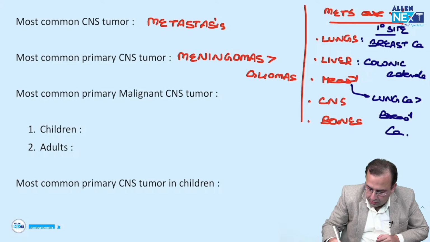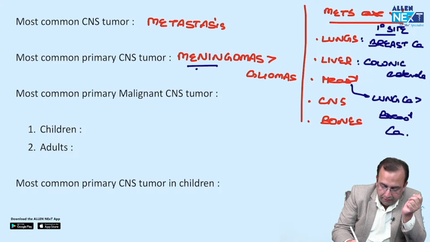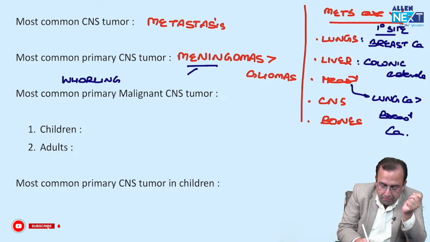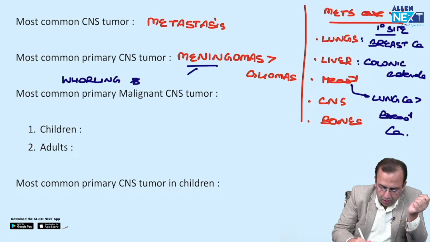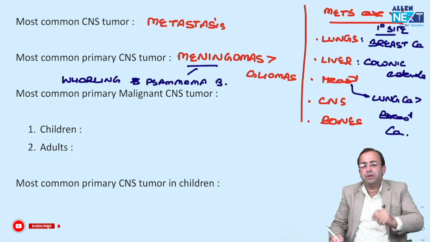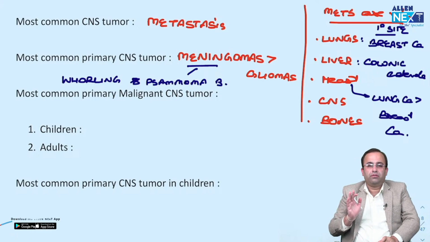Meningioma shows whirling. And it is also associated with calcifications. What is the fancy name of calcification seen in meningioma? The calcifications in tumors are called psammoma bodies. They are called psammoma bodies. So most common primary CNS tumor, meningioma followed by gliomas.